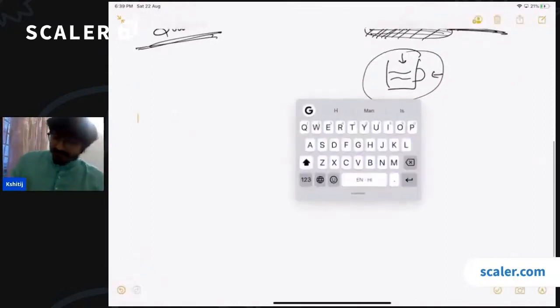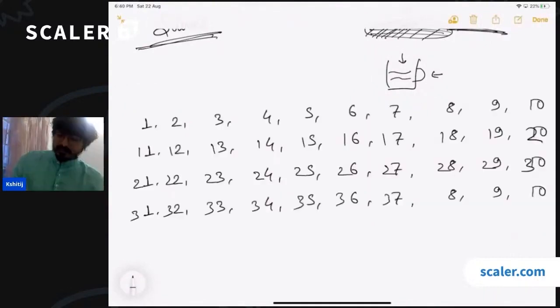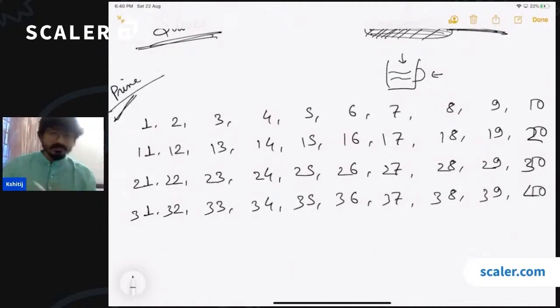So first of all, let us write down all the numbers on which we'll be running the sieve. Okay, so we have all these numbers. Initially, just like the tea, I'm saying that all of them are prime. Now for 1, we are very sure that 1 is not a prime, right? Is everyone clear with this thing that 1 is not a prime? Why is 1 not a prime? Because a prime number has to have exactly 2 divisors. 1 has got only exactly 1 divisor. So 1 is not a prime, so we can directly remove 1.